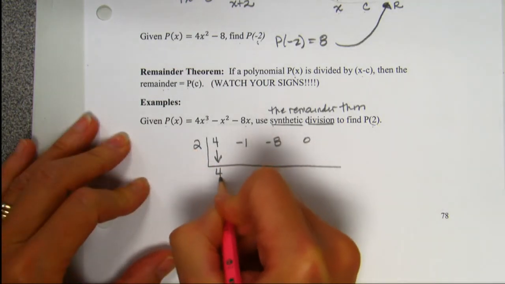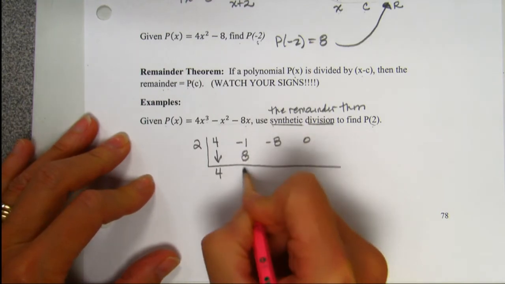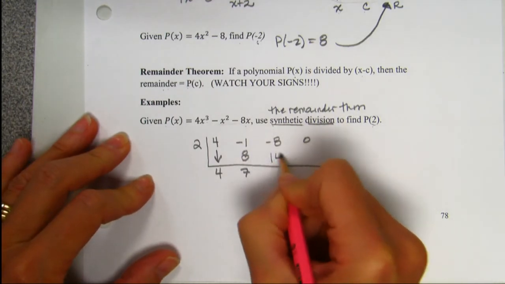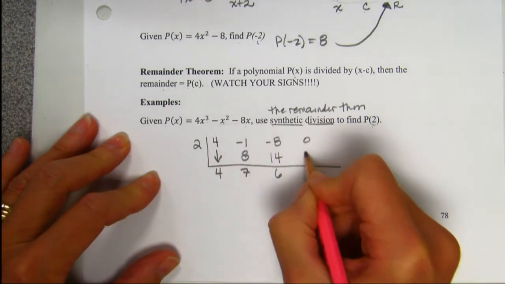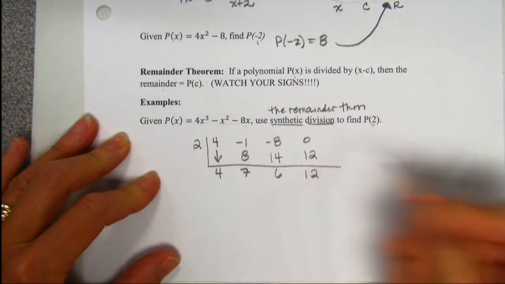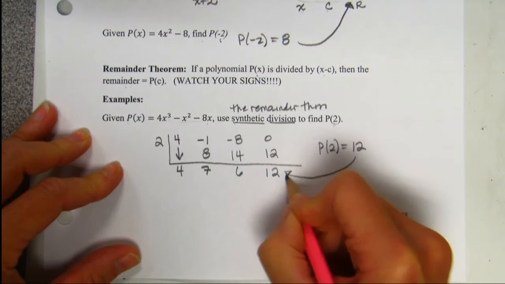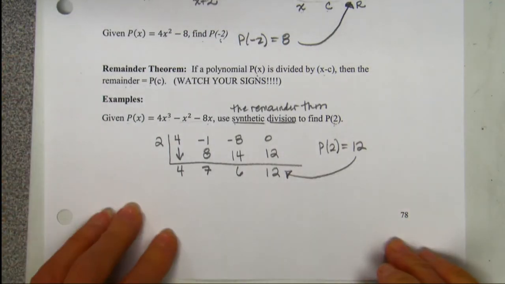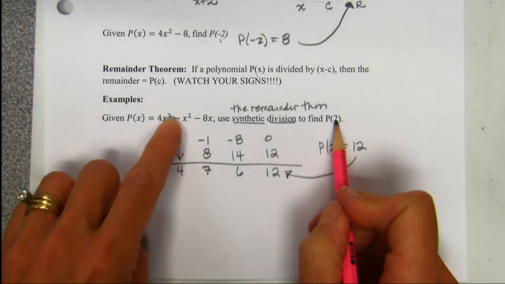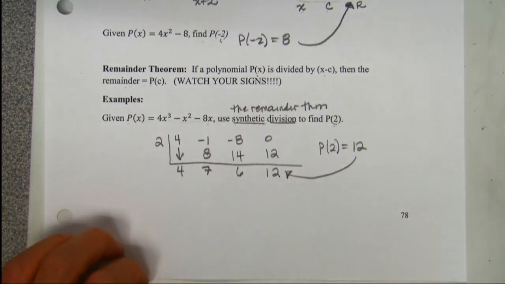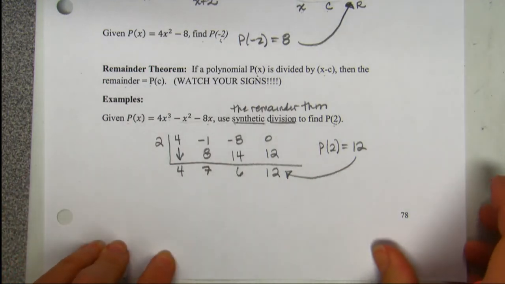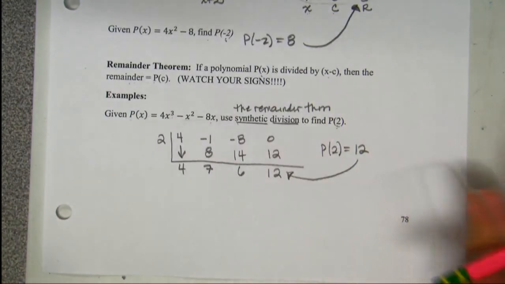We drop. Multiply. 8. Add. 7. Multiply. 14. Add. 6. Multiply. 12. Add. 12. P of 2 is equal to 12, I got it because that's the remainder. That is what you would get if you took 2 and plugged it in here, here, and here. It's the same thing that you would get. All right, I think we've got one more of these before we change to the factor theorem. So let's just do one more.